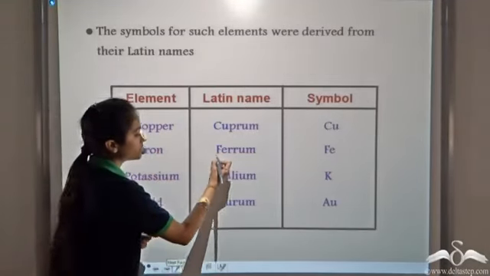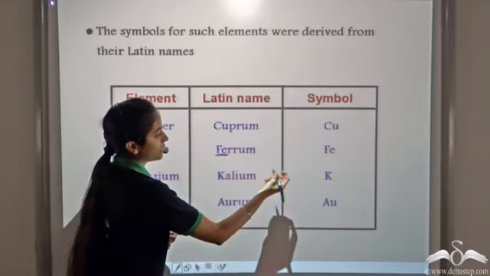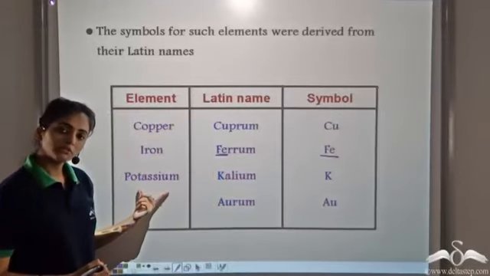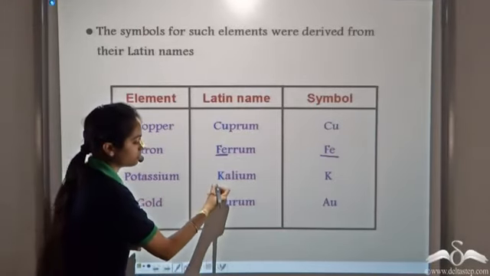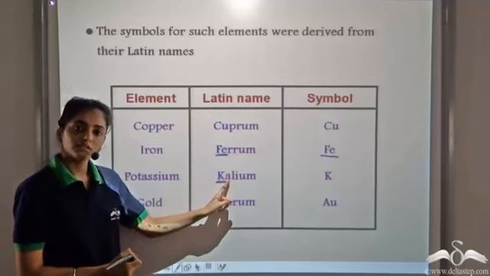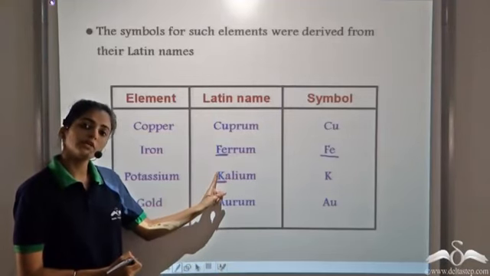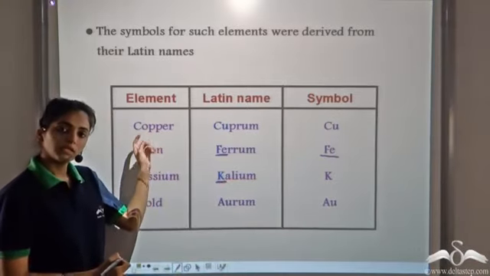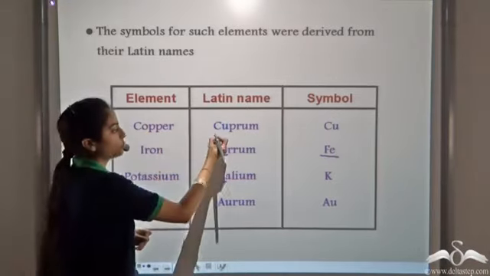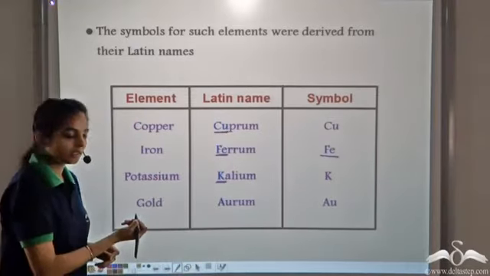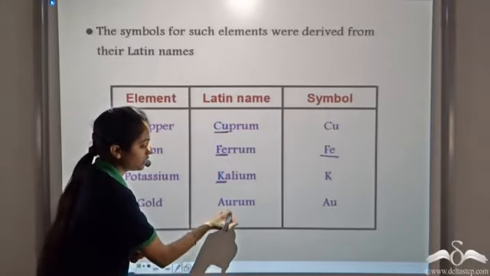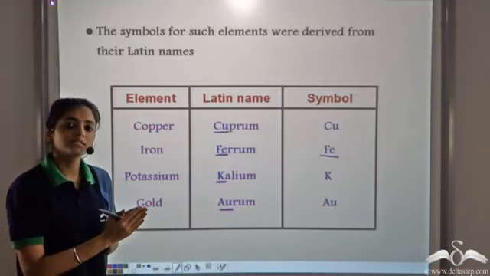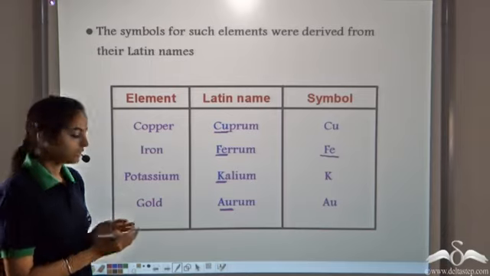So we get the first 2 letters, that is Fe, as the symbol of iron. Similarly, potassium, its Latin name is kalium. So it gets its symbol from the first letter, that is capital K. Similarly, copper, it gets its name from the Latin name cuprum. We use the first 2 letters, and for gold, we use Au. So some elements get their symbols from their Latin names.